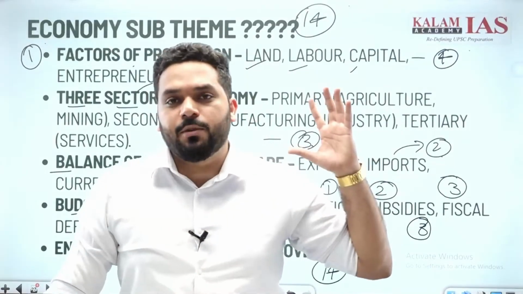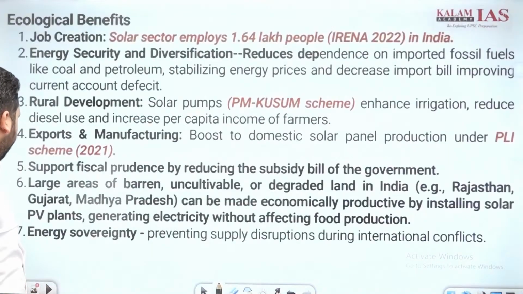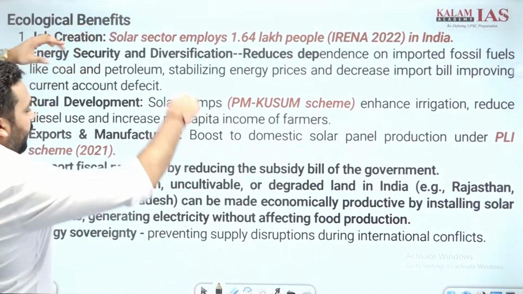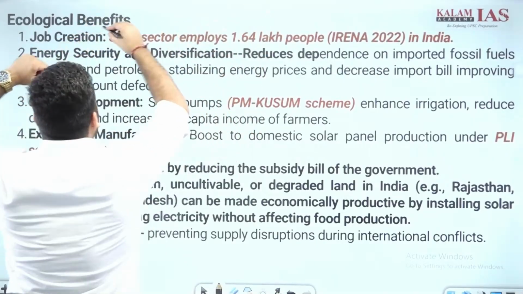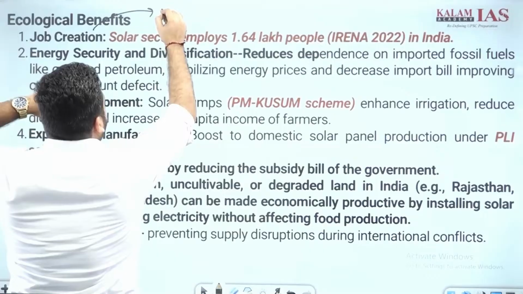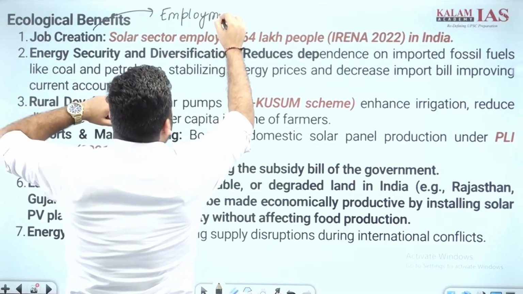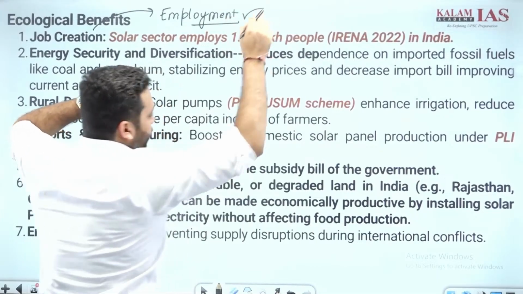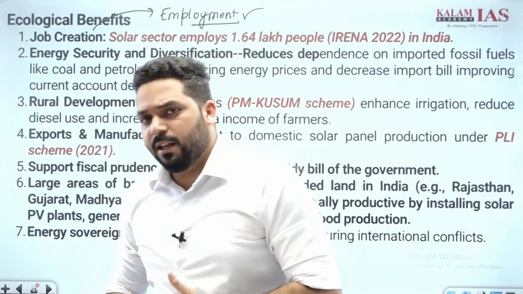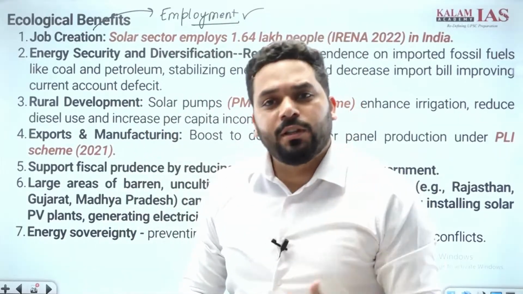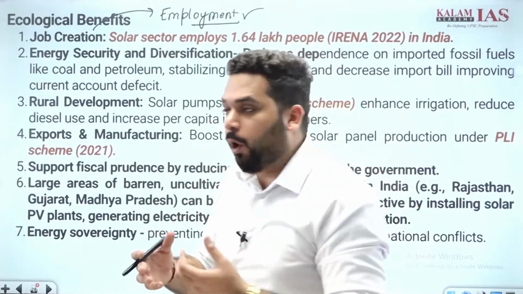कितने ही dimensions आप generate कर सकते हैं. Let's see how I am using, कहाँ से मैं use कर सकता हूँ. Okay. Job creation in the land, labor and capital entrepreneurship. I used job creation, that is employment. Solar energy, Solar PM Surya Mitra scheme is there, Solar Mega Park scheme is there, PM Kusum Yojana is there. बहुत सारी जो employment देगी लोगों को, semi skilled and skilled labor को employment मिलेगा.